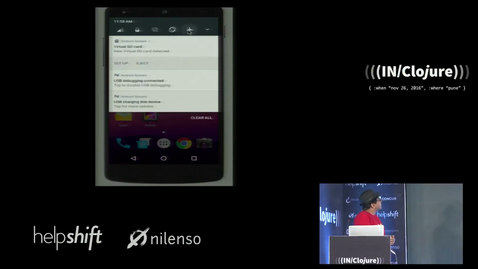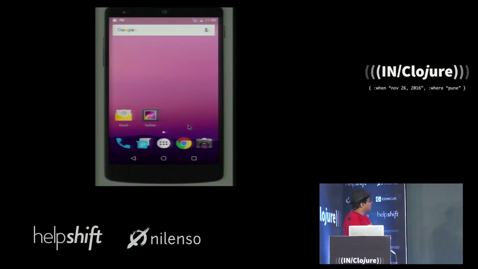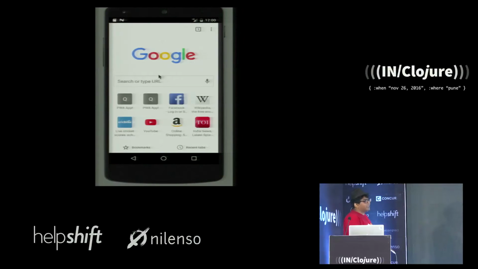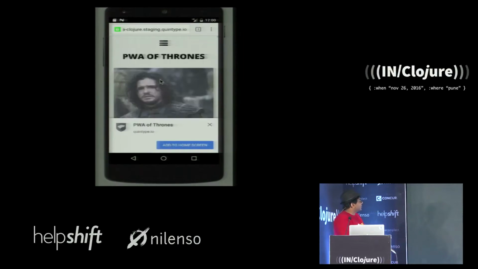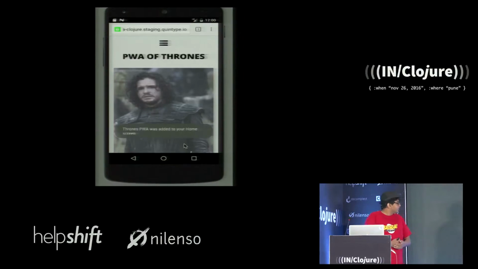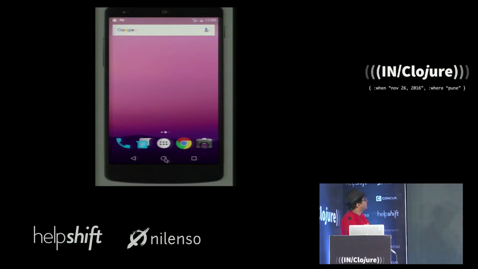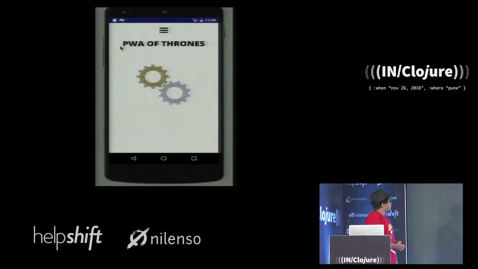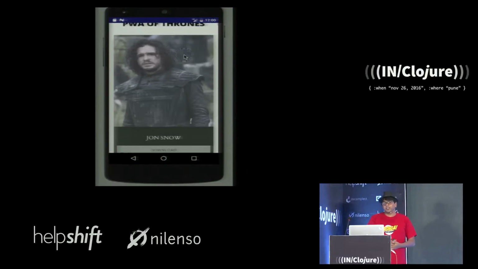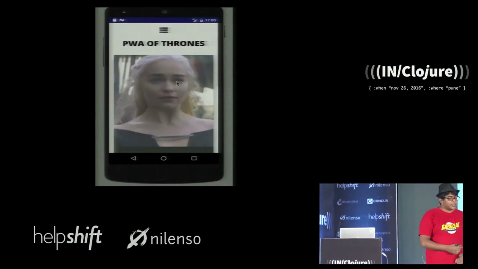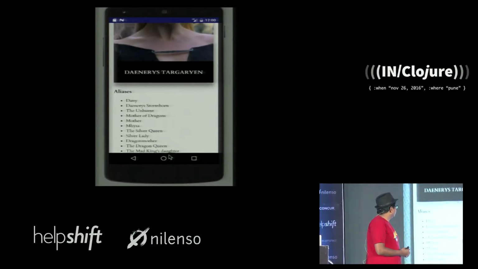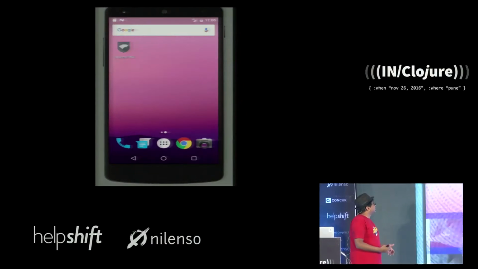And finally, when I come back to my app, say after a week or after a day, let's say I'm a regular user of this app, you'll see that Android offers me a helpful button saying add to the home screen. When I click this, you'll see that this is now an app on my home screen. And when I click it, you can see it loads with a great splash page. Again, it works completely offline, with functionality like the menu, things like that. All this completely works, right?